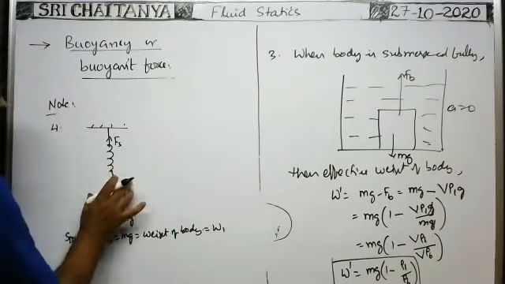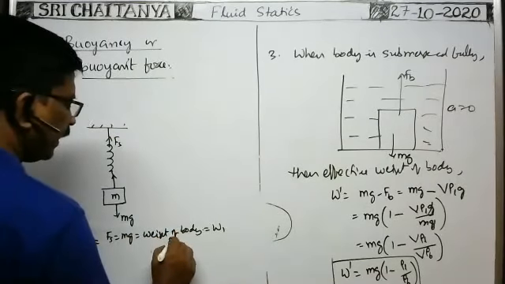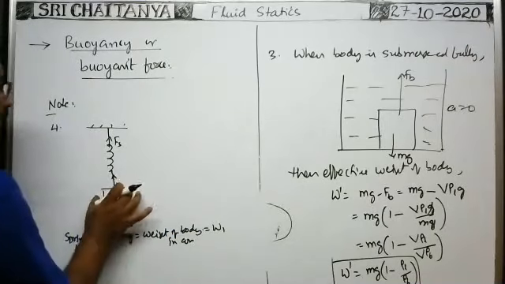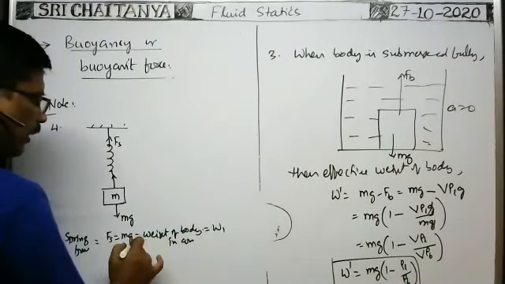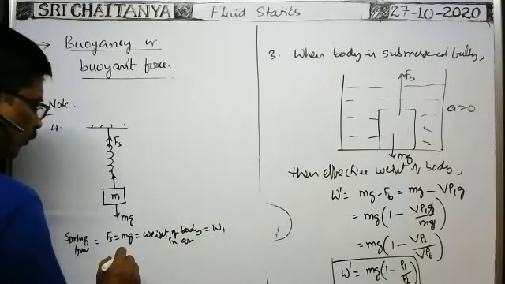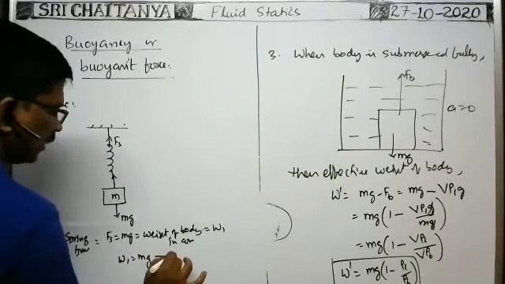So whenever the body is suspended in air by means of a spring balance, then the weight of the body is equal to mg itself. Okay. So weight of the body W1 is equal to mg. This is equation 1. That is equal to spring force. Next.